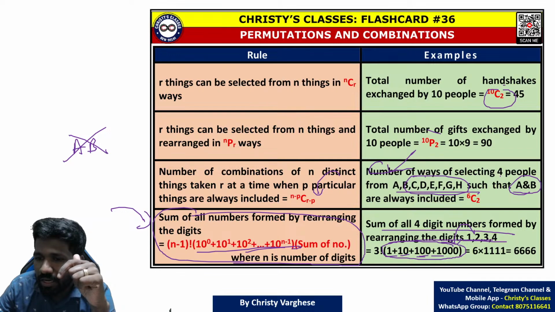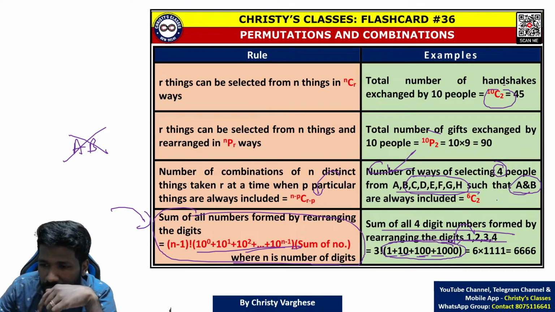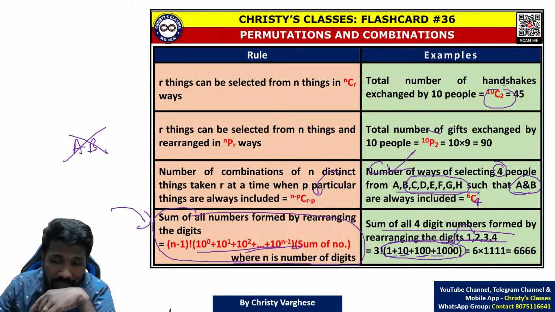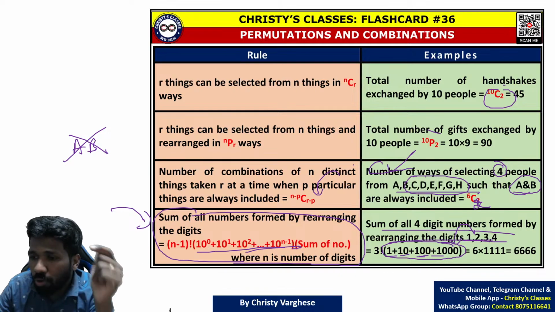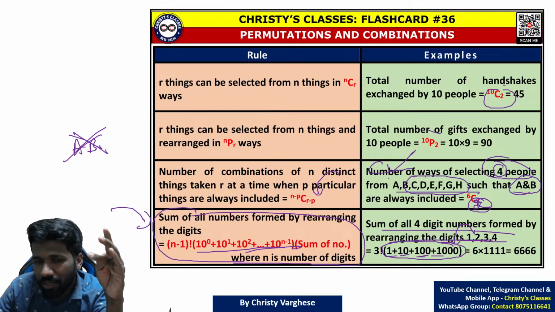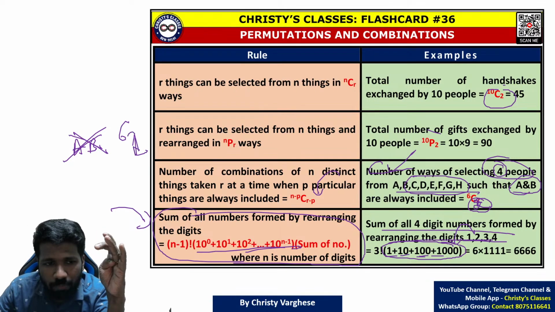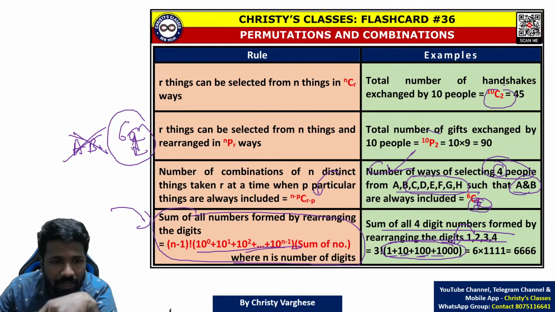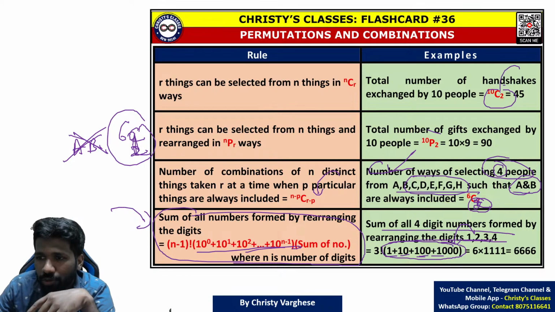You have to select not 4 people, now 2 more people only, because A and B are already selected. To complete 4 people, the remaining 2 people only are needed. So from 6 people to select 2 people without worrying about their order, 6C2 ways are there. Because I told you combination should be used when order does not matter.